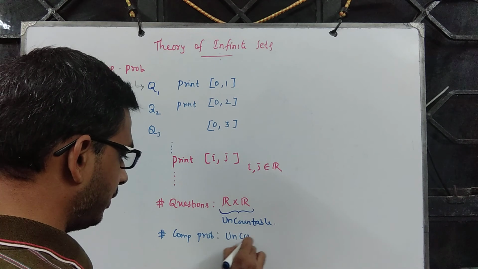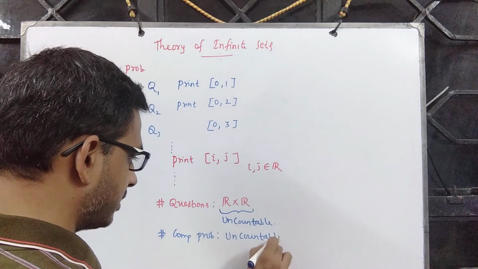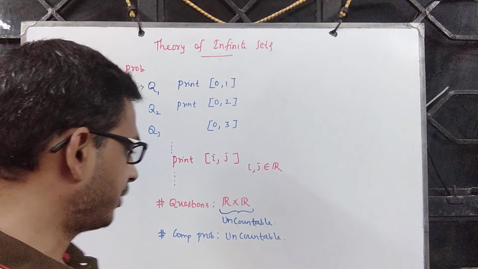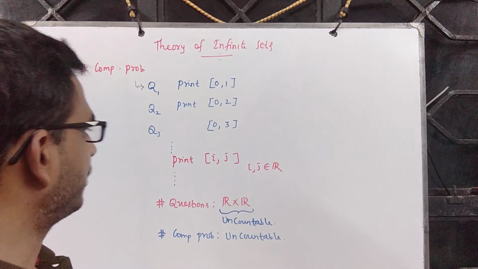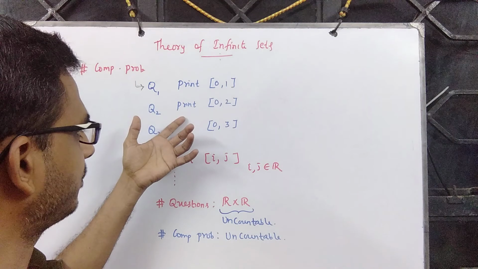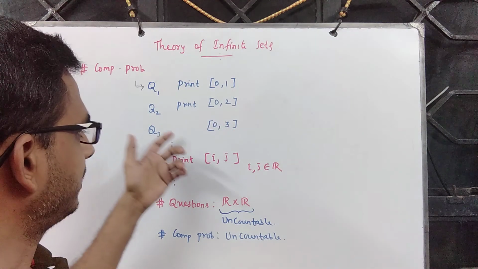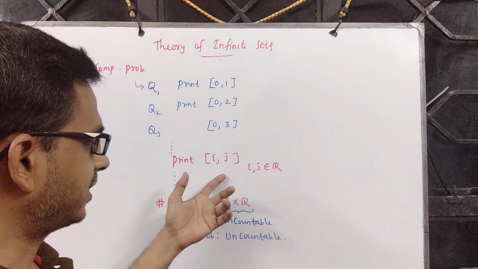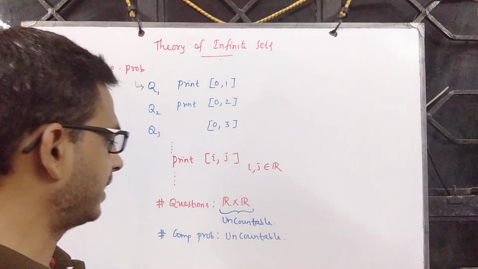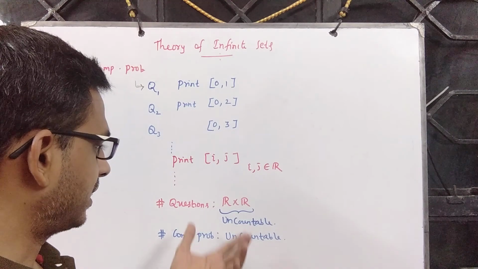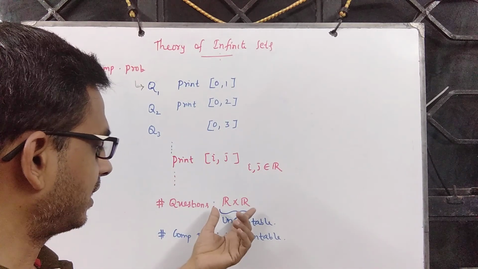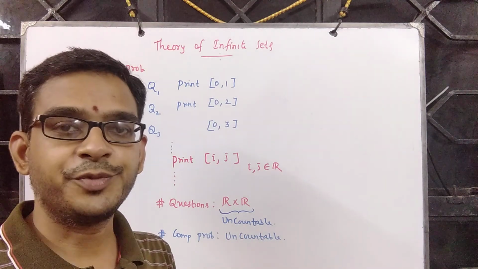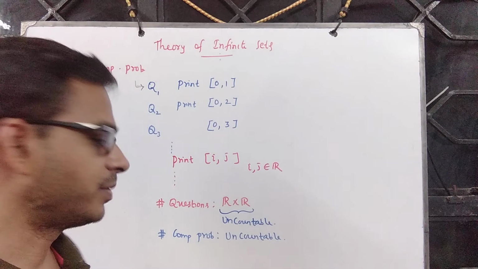So you won't be able to list, that is the consequence, right? One may not be able to list all questions, all computational problems. It's a valid computational question, right? Write a C program to print [0, 2]. Write a C program to print [10, 15]. Write a C program to print [i, j] for all possible i, j. Which means the number of such questions is R cross R, which is uncountable in nature. So the number of computational problems is uncountable in nature.